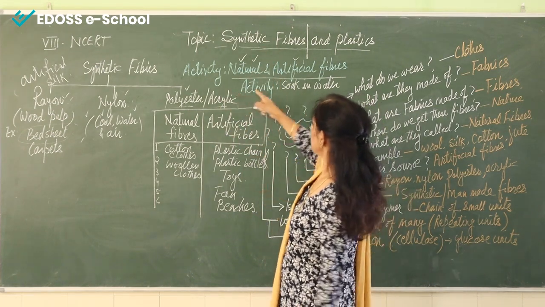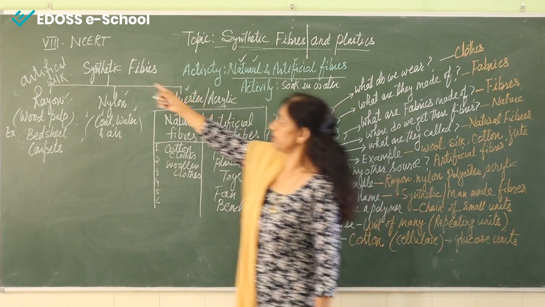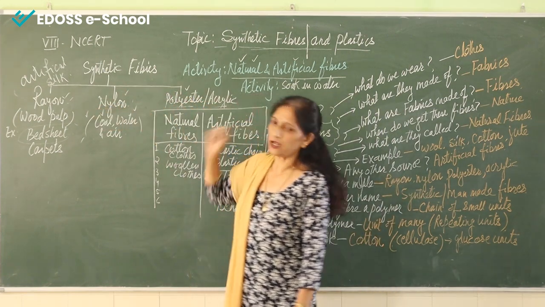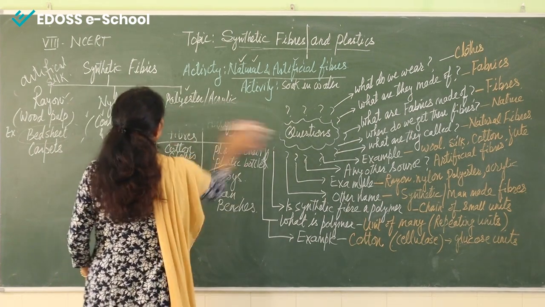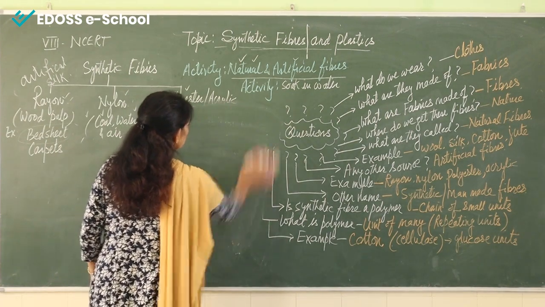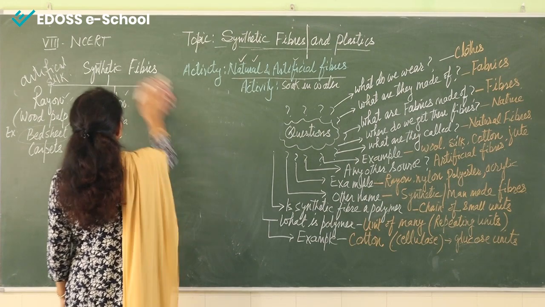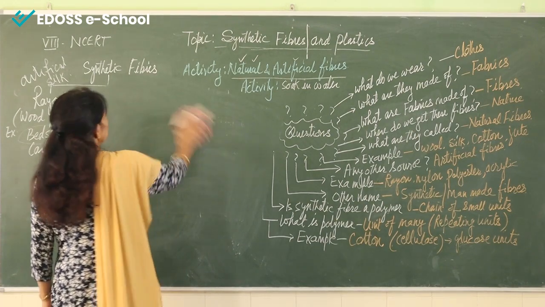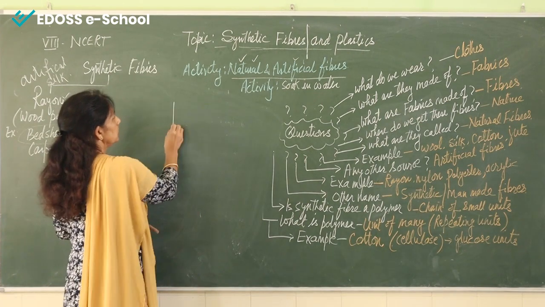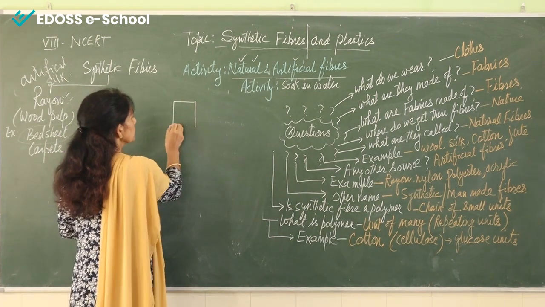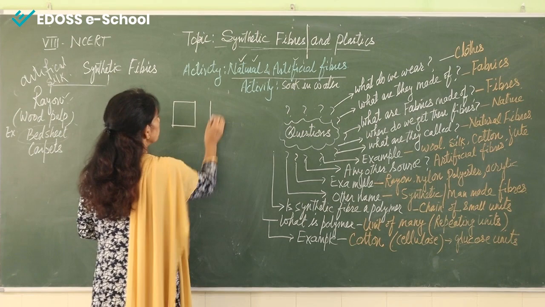Now coming to the second activity, which is regarding rayon, nylon and polyester. What do we have to do in this activity? We will take two pieces of cloth of the same size.